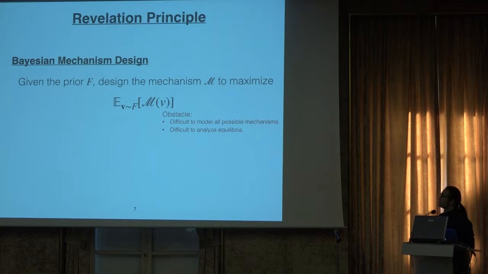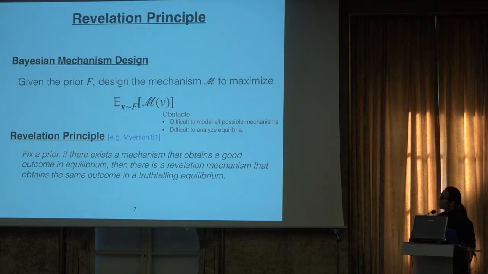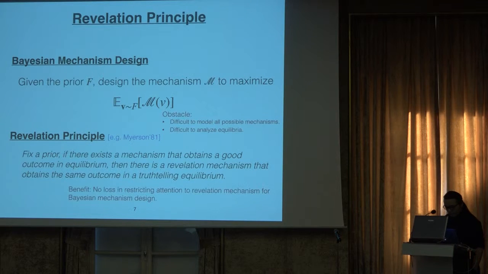Moreover, even if we are given a mechanism, it's sometimes difficult to analyze what the equilibrium is for that mechanism. However, as I promised you, there is a crucial result called the revelation principle, which basically suggests that if we fix the prior, and there exists a mechanism which can obtain a good outcome, there will also exist another revelation mechanism which will have the same outcome in a truth-telling equilibrium. The benefit is that, in Bayesian mechanism design, there is no loss in restricting our attention to revelation mechanisms.